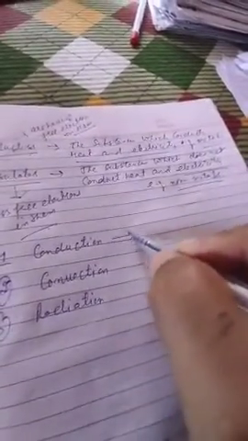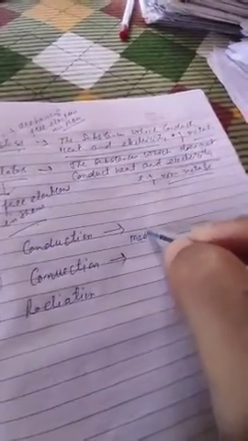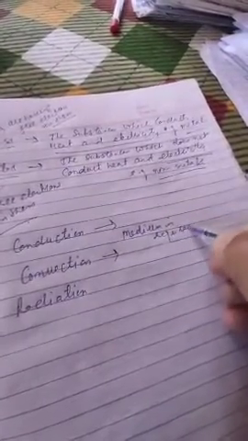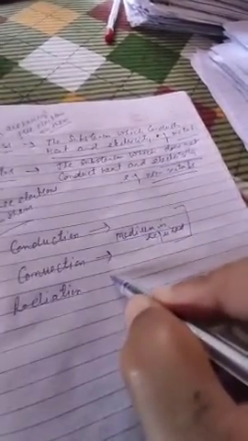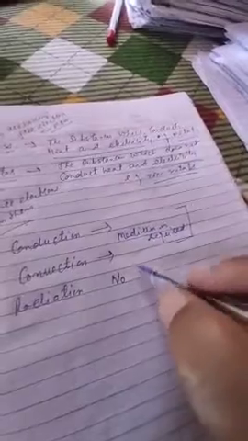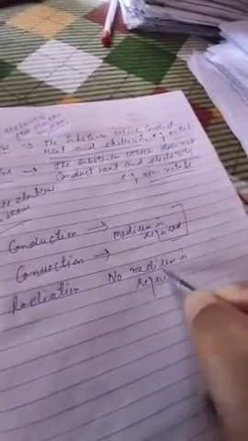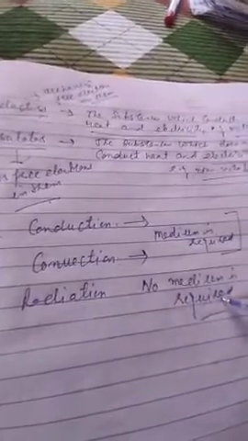For the conduction process, medium is required. Medium is required for these two. And for radiation, no medium is required. That is, it can happen in the vacuum also. No medium is required. Clear? For the conduction and convection process, medium is required. For radiation, no medium is required.